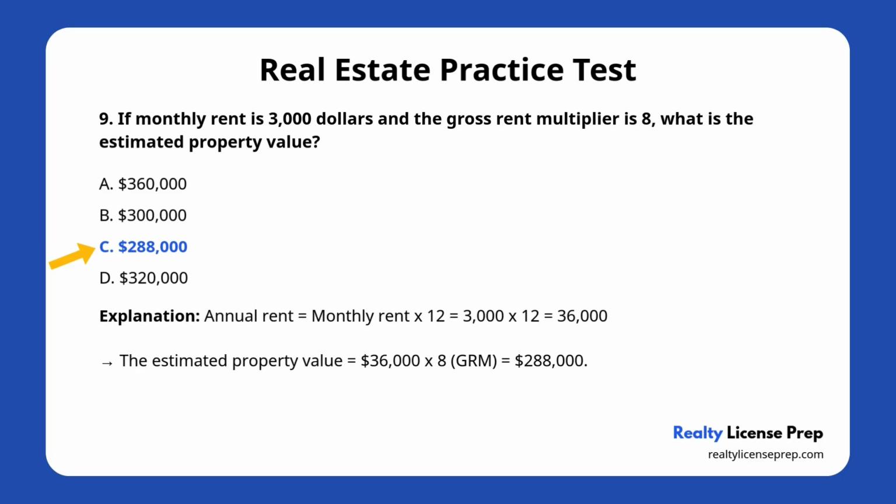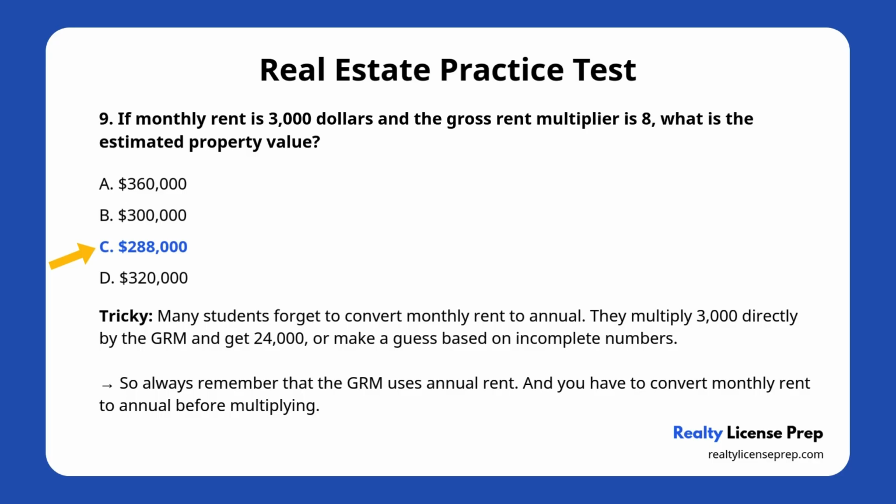Let's calculate it. First, take the monthly rent and multiply by 12 to get annual rent. 3,000 times 12 is 36,000. Now multiply the annual rent by the GRM. 36,000 times 8 equals $288,000. The trick here is easy to miss.